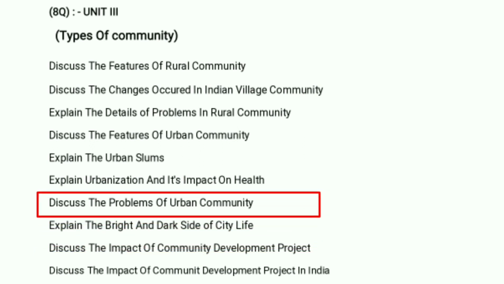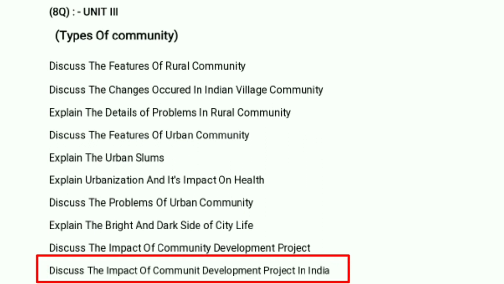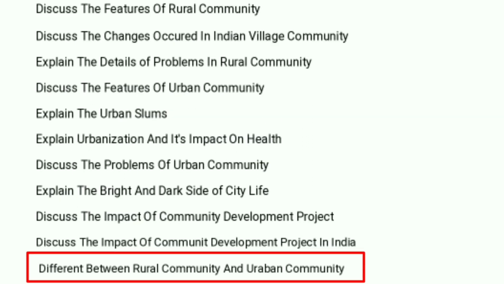Discuss the problems of urban community. Discuss the impact of community development project. Discuss the impact of community development project in rural India. Differentiate between rural and urban community.